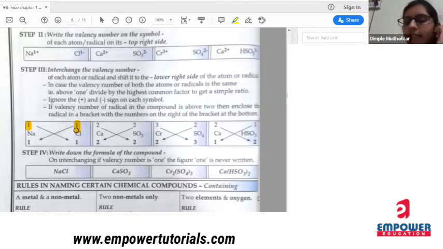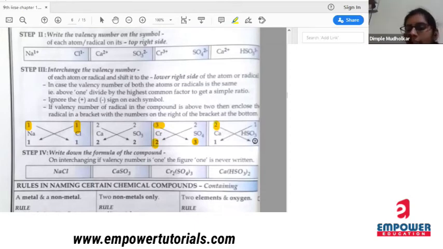Sign consider करायची नाही. Calcium again 2, SO3 is -2, but the sign is again discarded. So 2, 2. Chromium 3, SO4 2 minus. Now chromium has valency 3. It is exchanged with SO4. SO4 has valency 2. It is exchanged with chromium. Okay. Calcium has the valency 2.